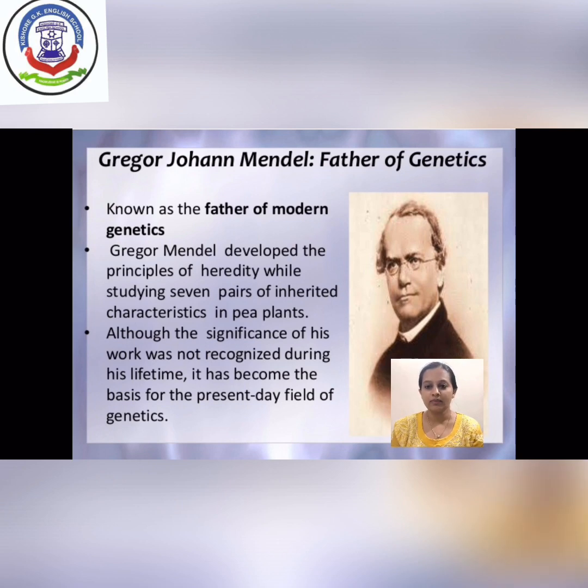He studied the pea plant and chose 7 contrasting pairs of characters in his experiment, and based on it he gave the principles of inheritance and variation. But during his lifetime his work was unrecognized for some reason, but now it has become a very useful tool for the modern study of genetics.